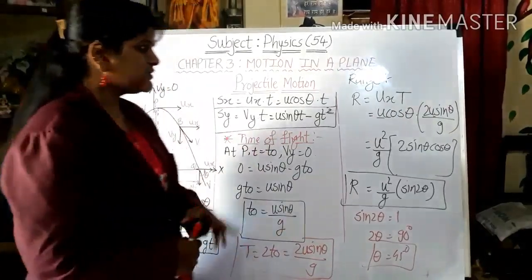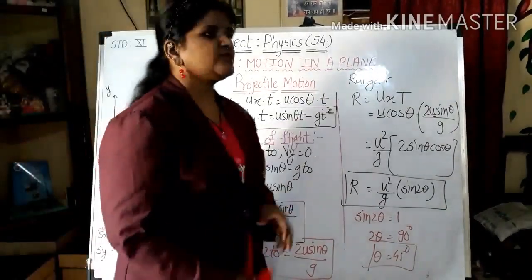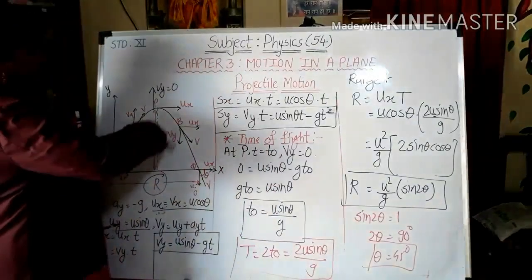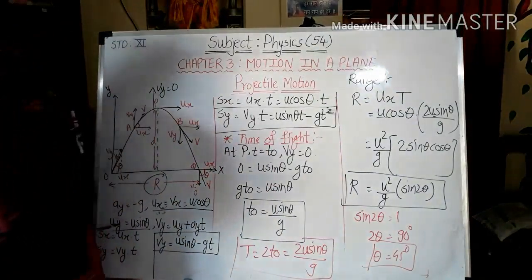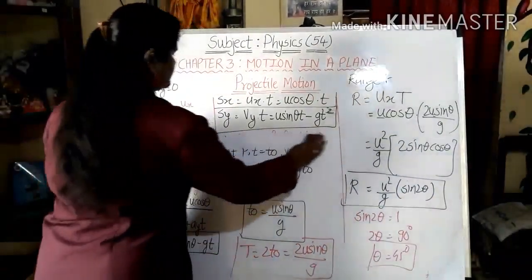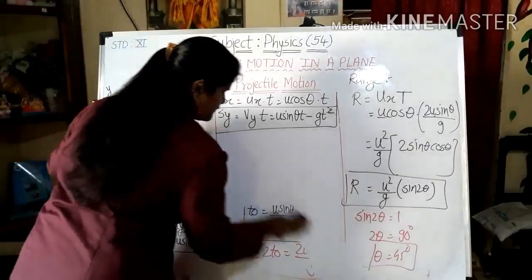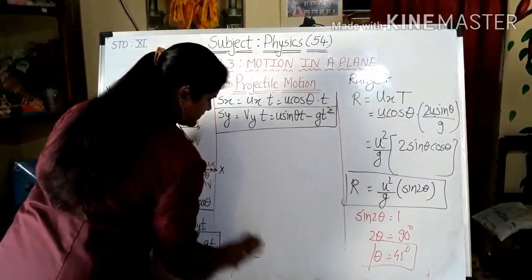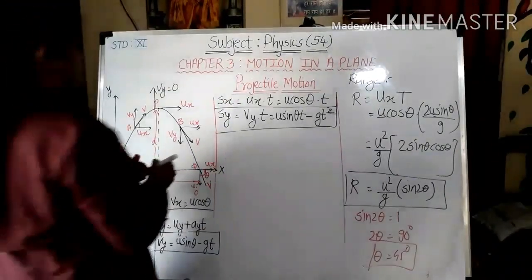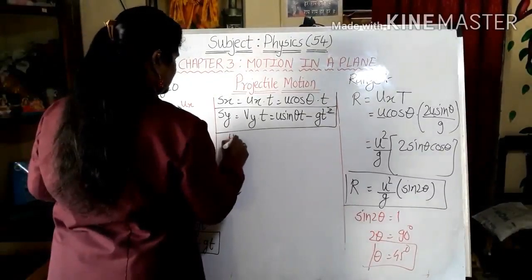So we have got two formulas. First one is for time of flight, second one is for range. Now we are going towards the maximum height. So I will just rub this and we will find out what the maximum height is. As we have defined range, in a similar way we are going to find the maximum height. So I will write only height over here.